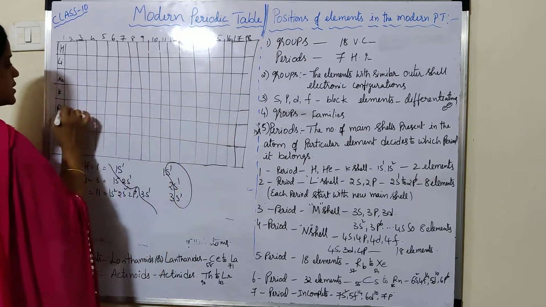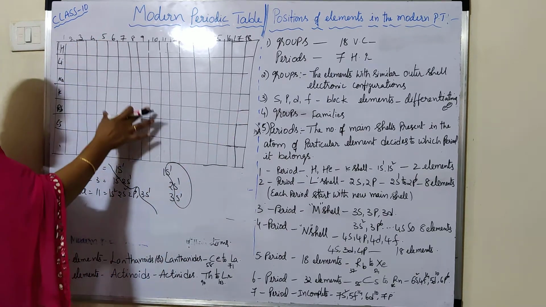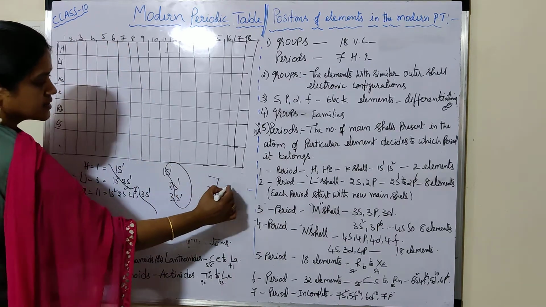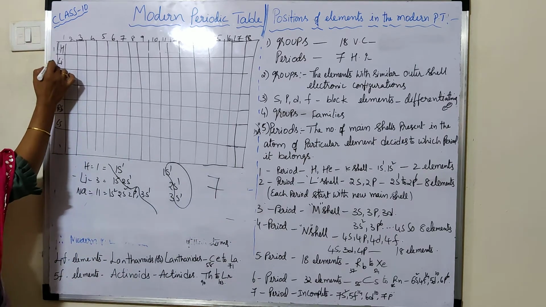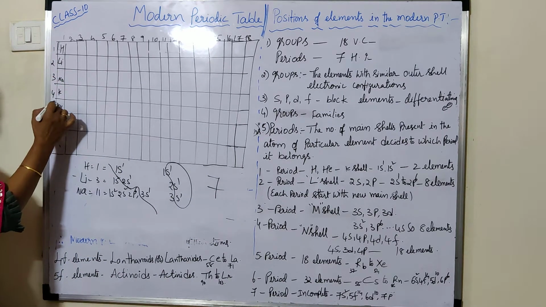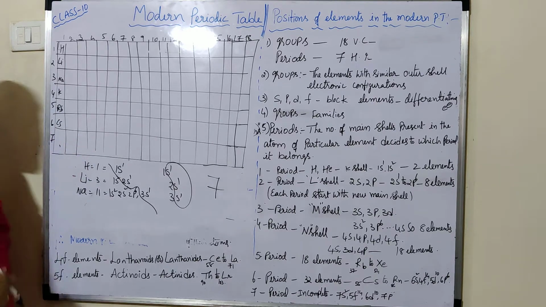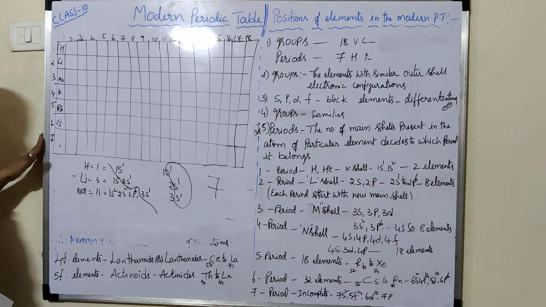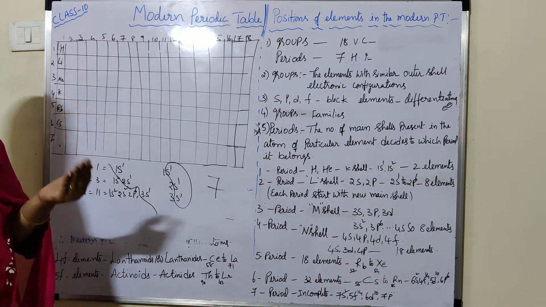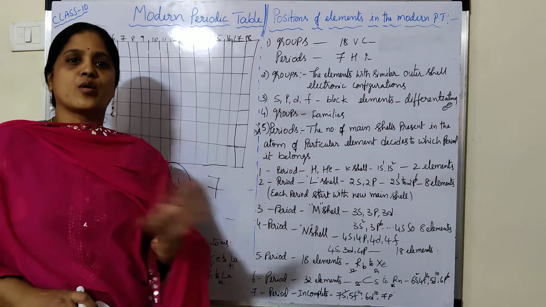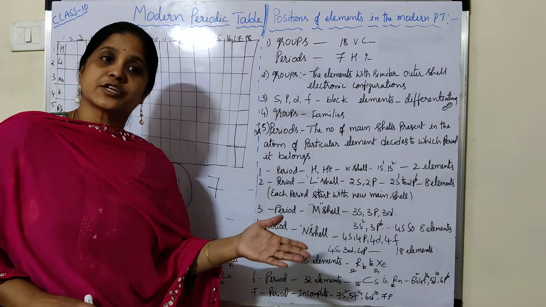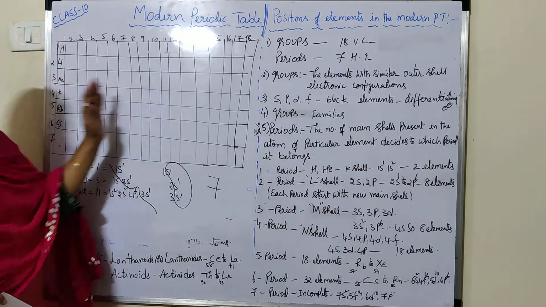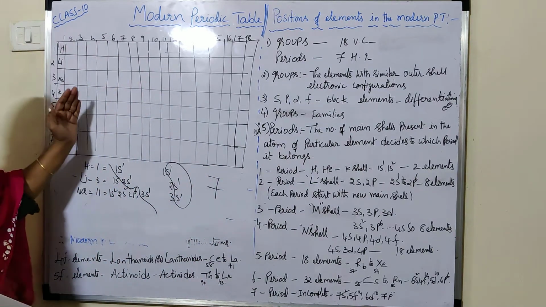The modern periodic table has 7 periods: 1, 2, 3, 4, 5, 6 and 7. These period numbers are also denoted by Arabic numbers only. There are no Roman numbers; earlier in the Mendeleev periodic table Roman numbers were used, but here there are only Arabic numbers, for groups and periods.